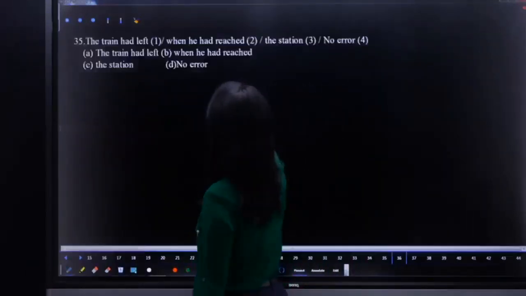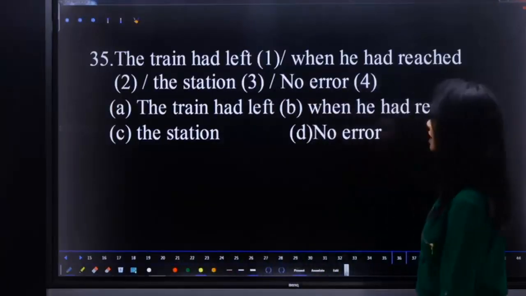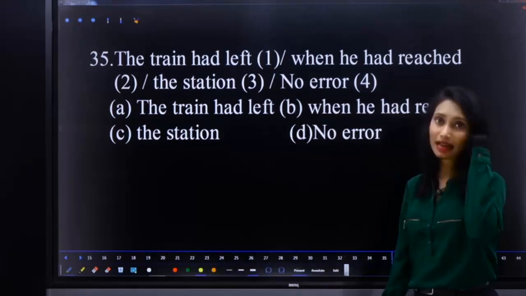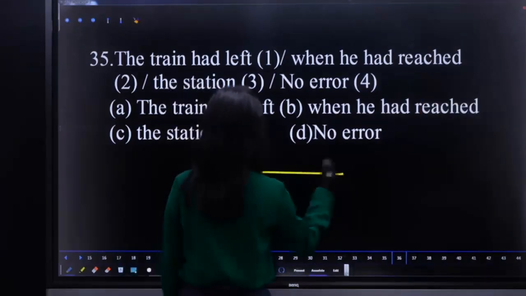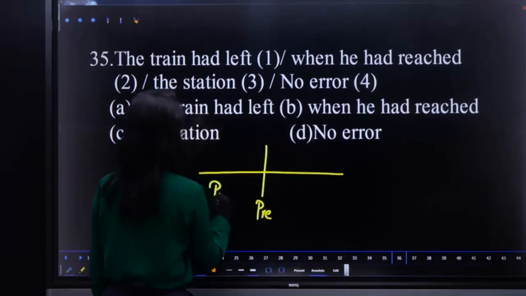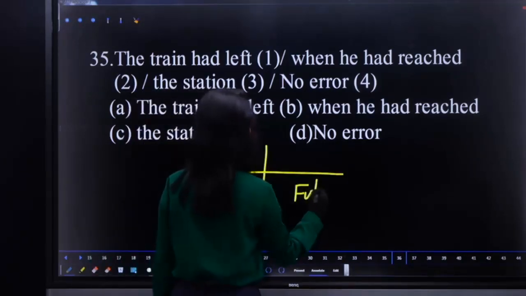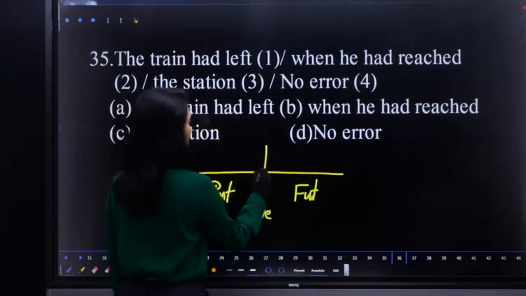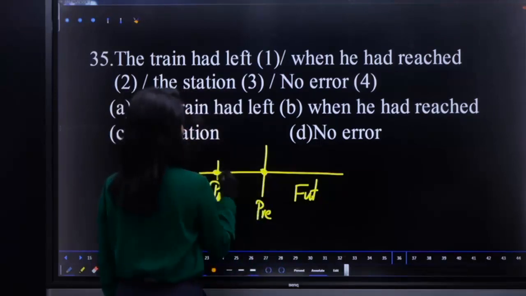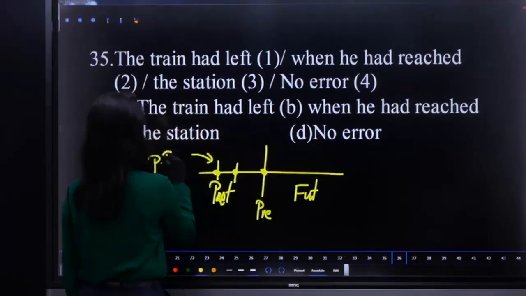36. The train had left when he had reached the station. What is the error here? I told you, when two actions took place in the past, first action and second action, the first action must be in past perfect.